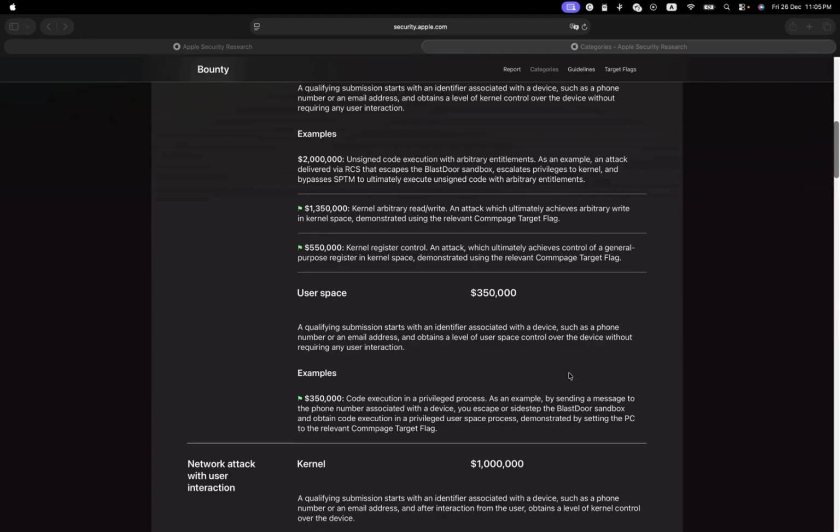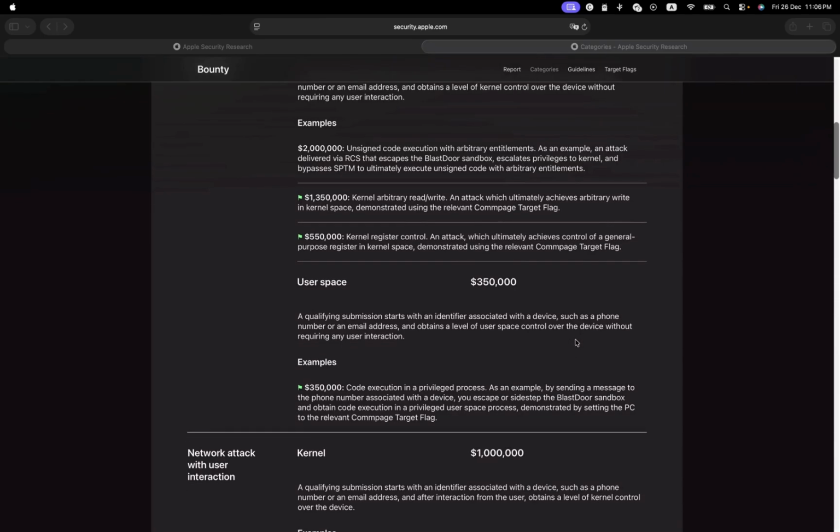So for example, if the target flag for the register is, say, input output, you should show with examples or a POC that you can actually execute or modify that specific section of the architecture.